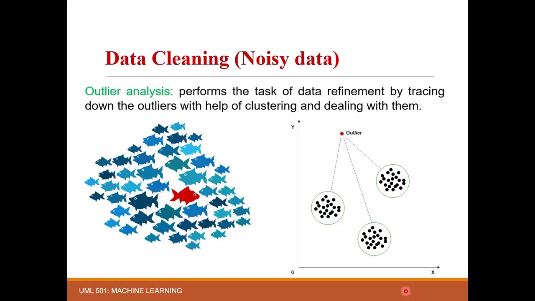Like here, we have shown in the picture that this red fish is the odd one out, which gets detected in the clustering method, and here come your outliers, shown in red color. Now either you can remove this directly or use different techniques to smoothen this data to get new values so that it can also be a part of one cluster.